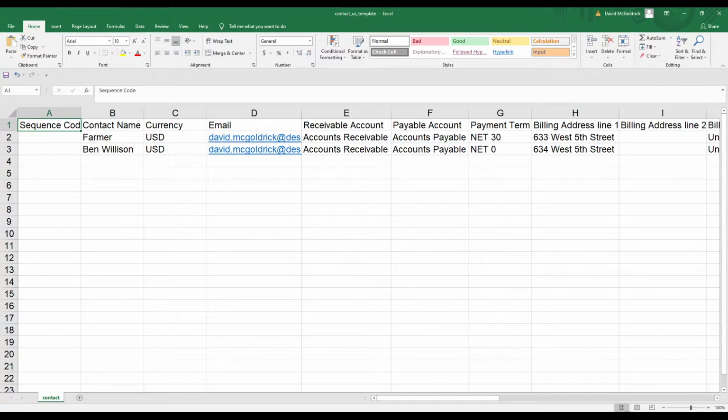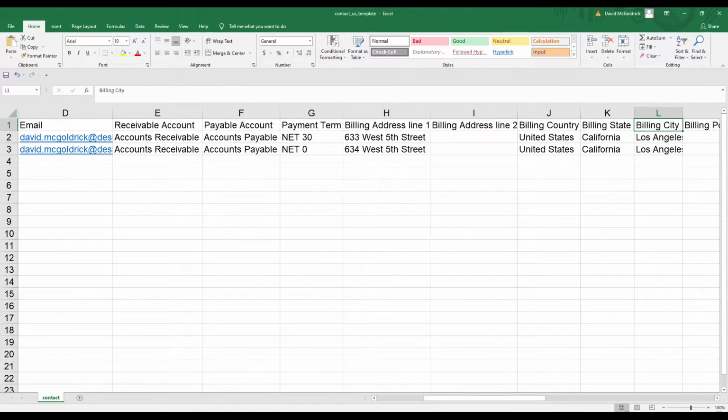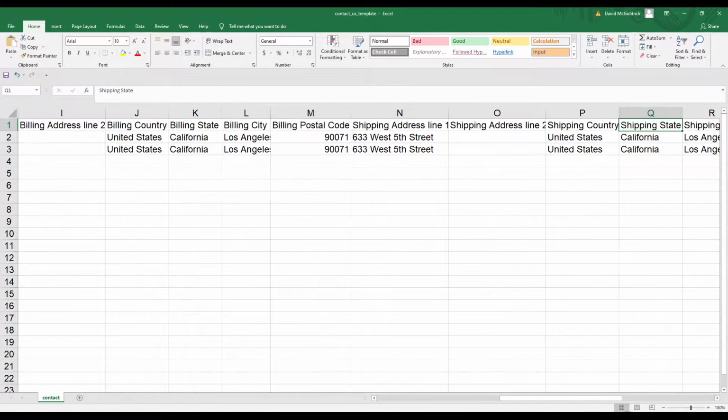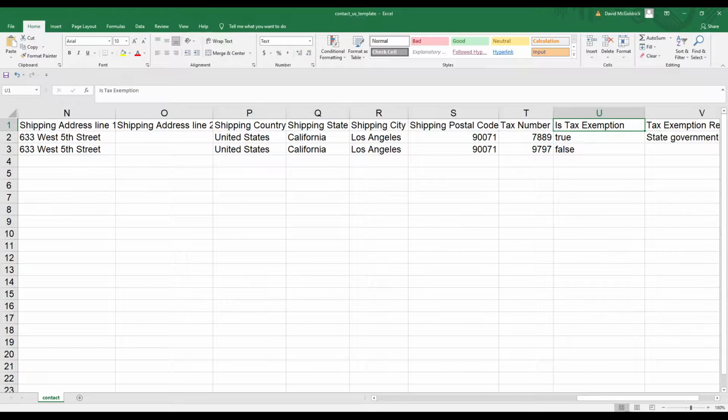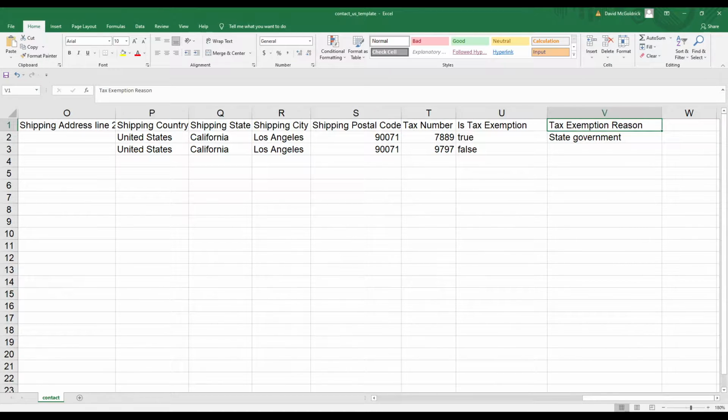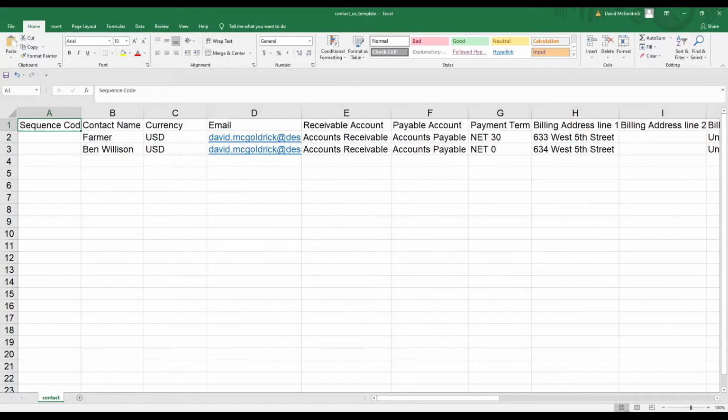Now let's look at the different fields that need to be filled in for the Import Contact template. We have contact name, currency, email address. We have receivable account, payable account, and payment terms. You will need to fill in the address, for example, the billing address, as well as the shipping address. You will also need to input the tax number, if applicable, and is tax exempt, whether it's true or false, and the reason why it's exempt. After everything's filled in correctly, you can save the document, and then we'll go back to Deskera to import it.